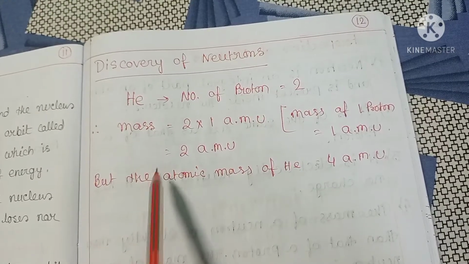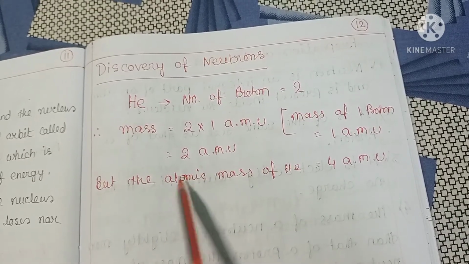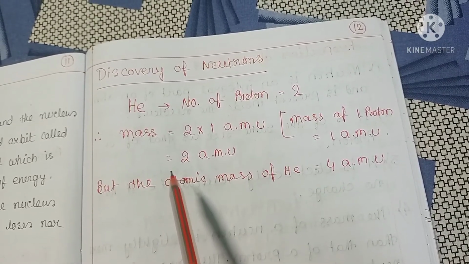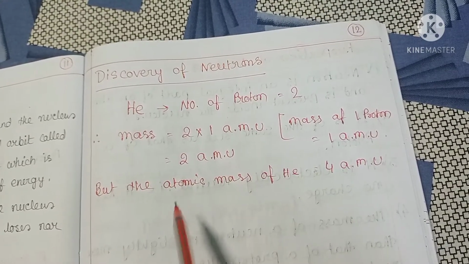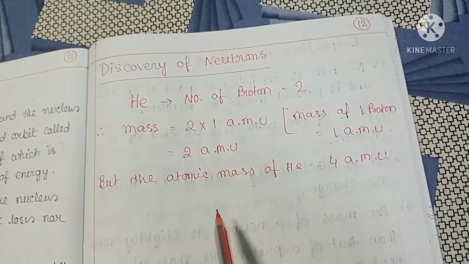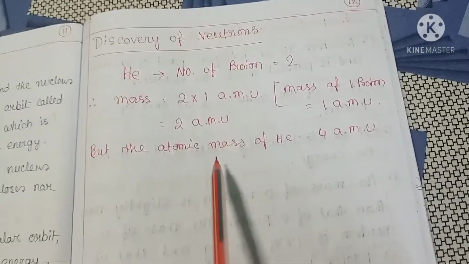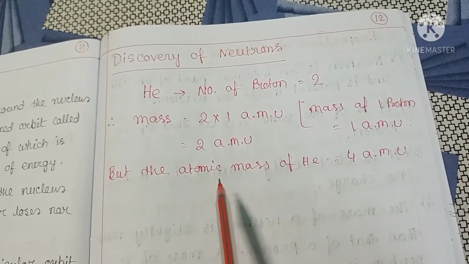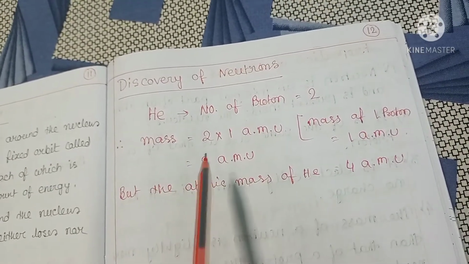Rutherford and his student were able to measure the positive charge on the nucleus, or the number of protons in the nucleus. However, when they calculated the nuclear mass based on this number of protons, the value always fell short of the actual mass.